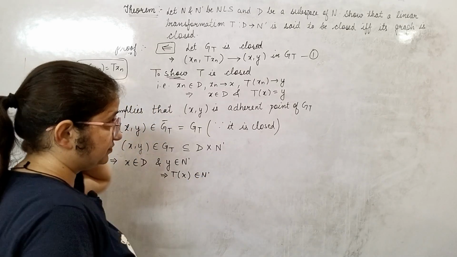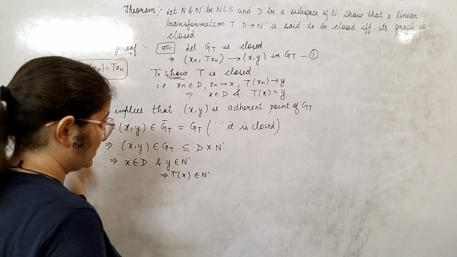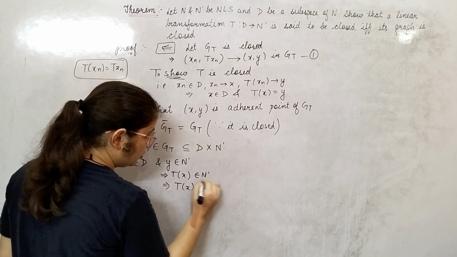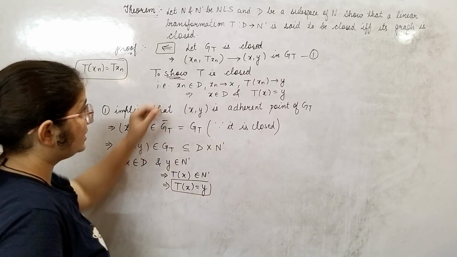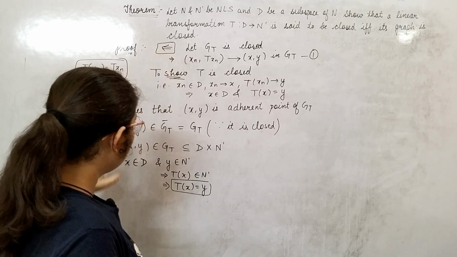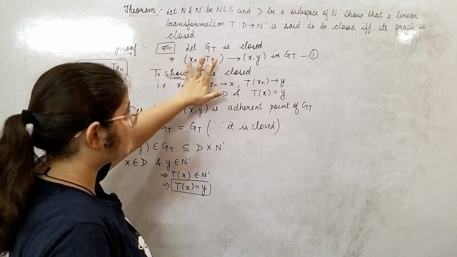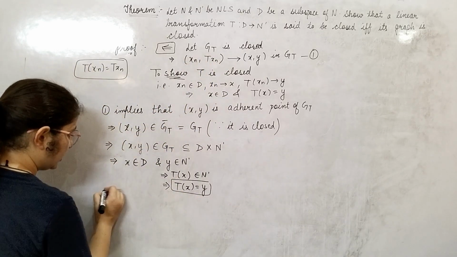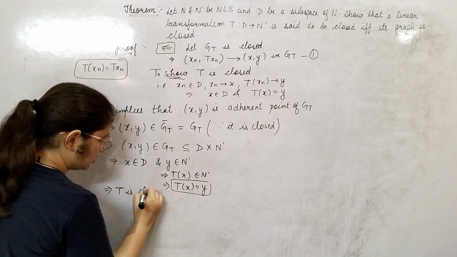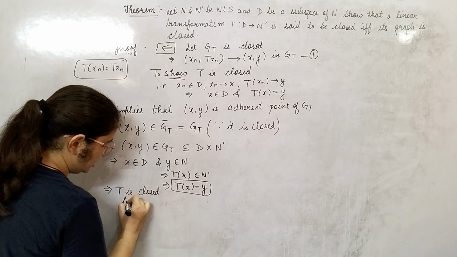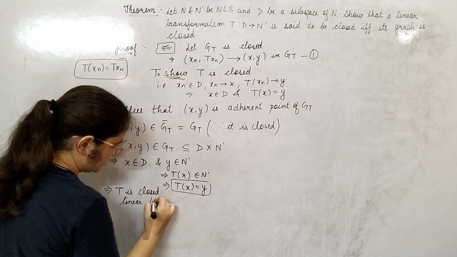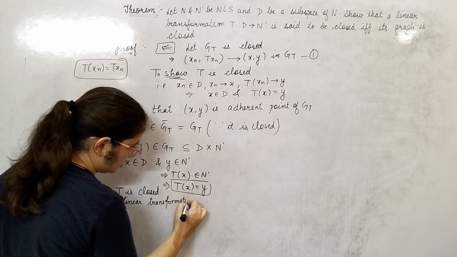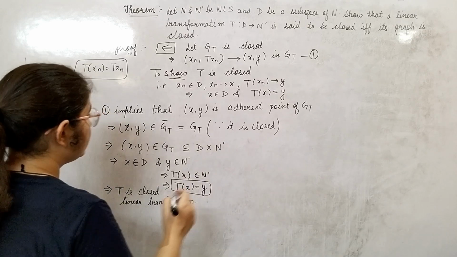Now from here, see what this implies. This implies that T of x is equal to y. How did I conclude this? I have taken help from this definition. Look, it is x here. The image of this x is the next point. So this y will be the image of this x. So this implies T is a closed linear transformation. Okay, done. Now it's the backward proof.